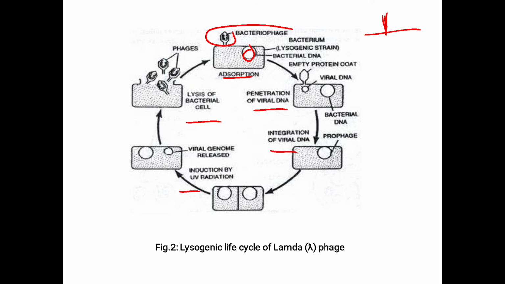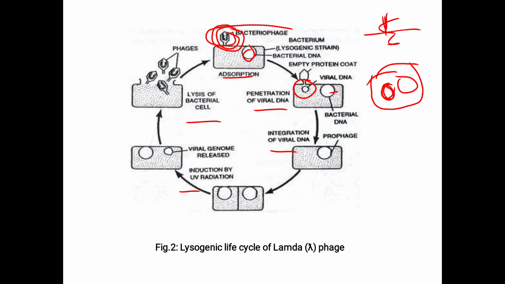Here, after the adsorption, the head part consisting of the viral DNA releases it to the host cell. See, this is the bacterial DNA, this is the viral DNA. While releasing, it is in the linear form. When it is released to the host cell, it is converted to the circular form. Here, this is the condition before the infection. After the infection, the structure is changed.